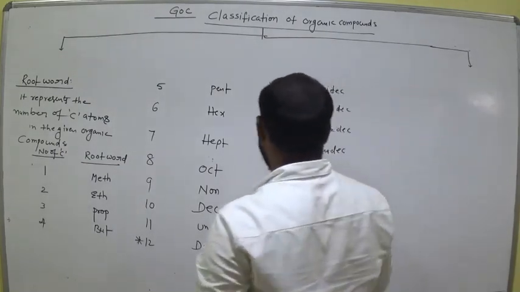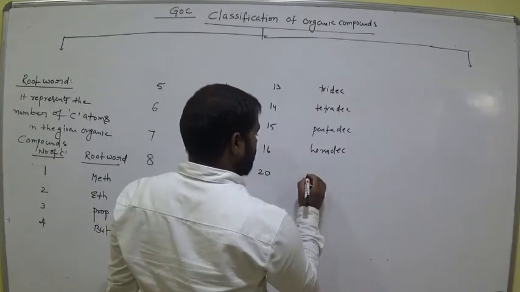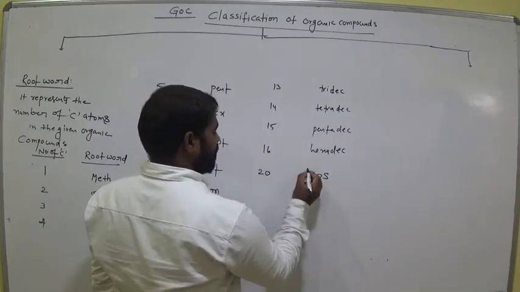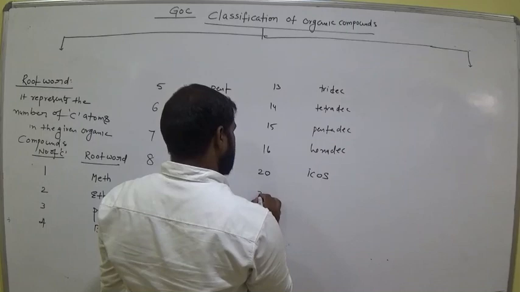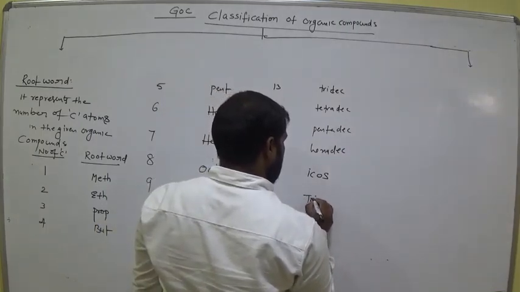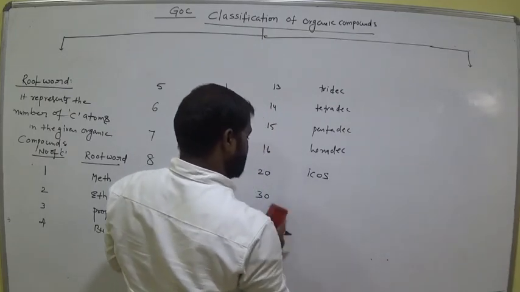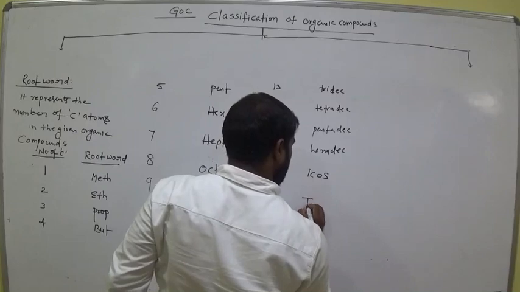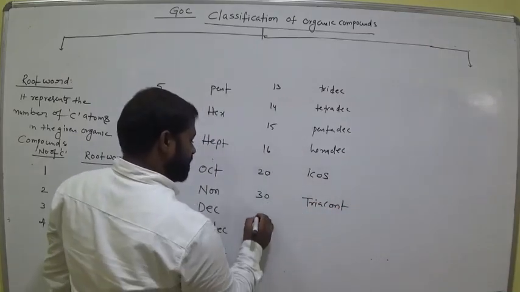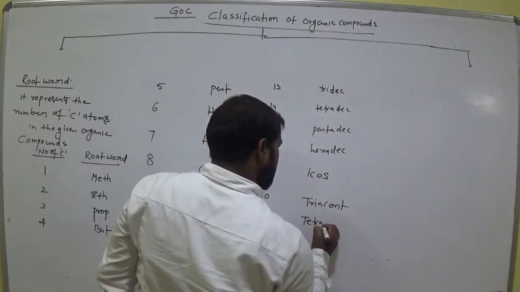Like that. If 20 carbons are there, we call it icos. Thirty carbons, triacont. Forty carbons, tetracont.